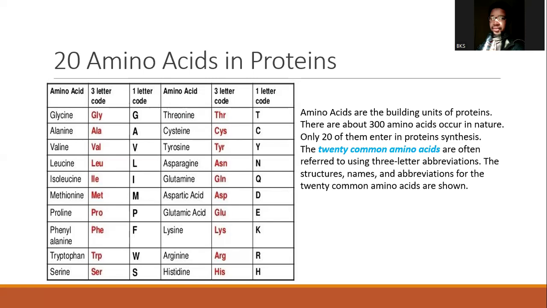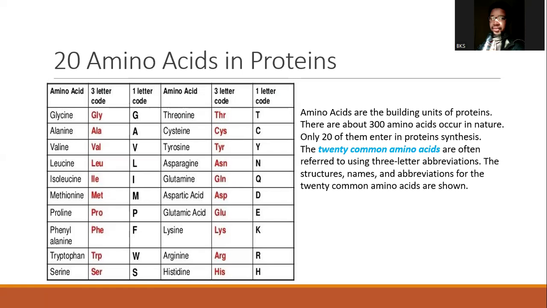Example, phenylalanine, F, tryptophan, W, tyrosine, Y, asparagine, N, glutamine, Q, aspartic acid, D, glutamic acid, E, lysine, K, arginine, R. These are not the first letters in the names of these amino acids. These are the letters assigned to them as the 1-letter code.